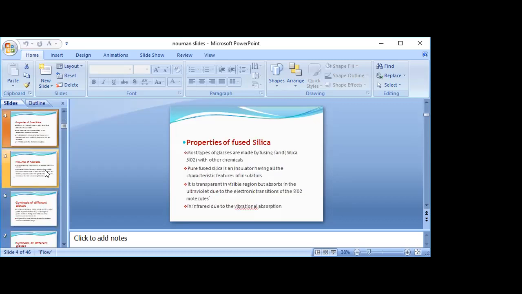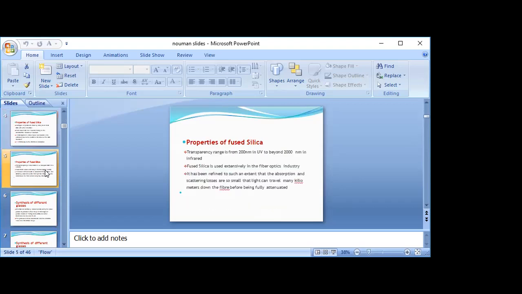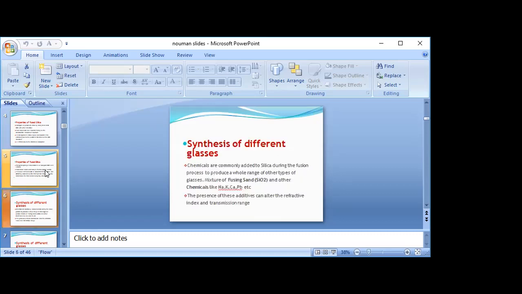Next is properties of fused silica. Most types of glasses are made by fusing sand with other chemicals. Pure fused silica is an insulator having all the characteristic features of insulators. It is opaque in the infrared due to vibrational absorption. The transparency range is from 200 nanometers in the ultraviolet to beyond 200 nanometers in the infrared. Fused silica is used extensively in the fiber optics industry.